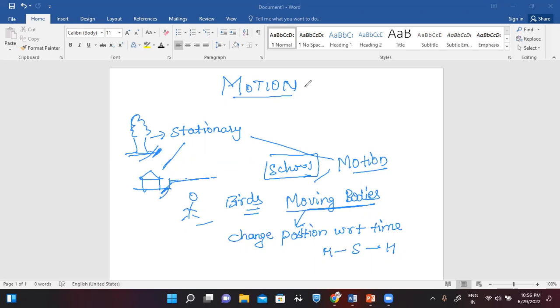So can I say motion is a relative word? Motion is a relative word because it is always relative. You are moving with respect to some stationary object or with respect to some other object, right? Let's see it clearly with one more example.